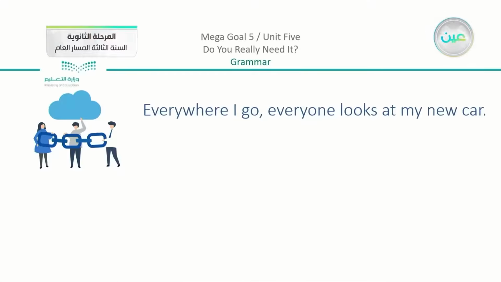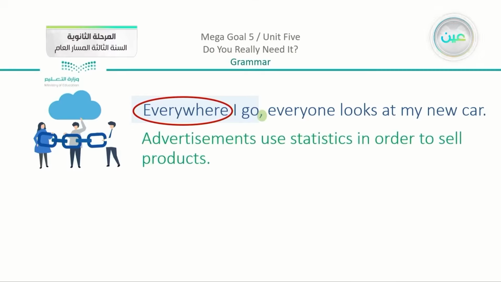Here we're going to look at this sentence. We have here, "Everywhere I go, everyone looks at my new car." Now we did mention that we have here the adverb clause at the very beginning and the conjunction everywhere, and we do have a comma. Another example, "Advertisements use statistics in order to sell products." Now you can see clearly that there is no comma, but we do have the adverb clause in the middle. Starting with here, we have "in order to sell products." This is the adverb clause, and we have the conjunction in order to.